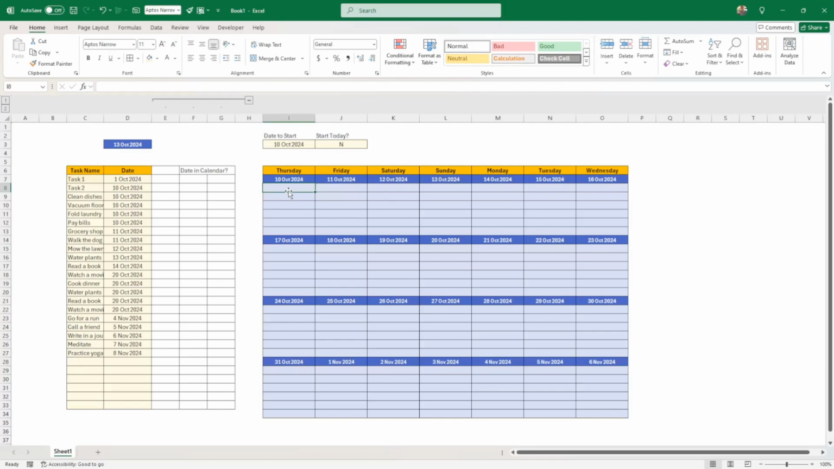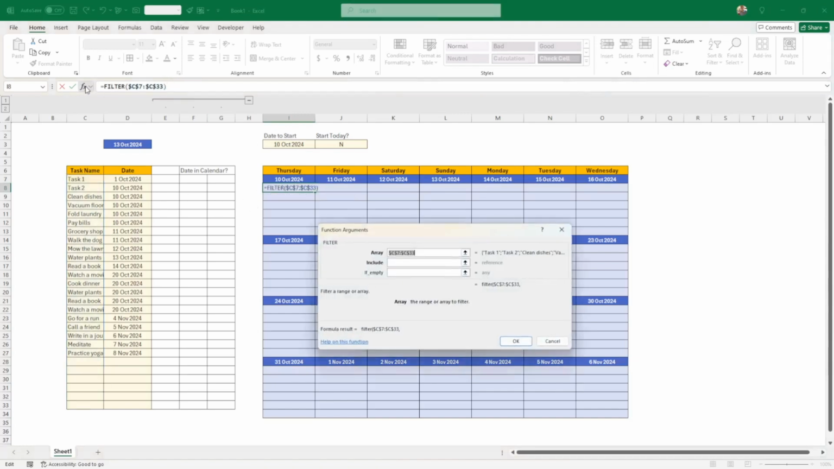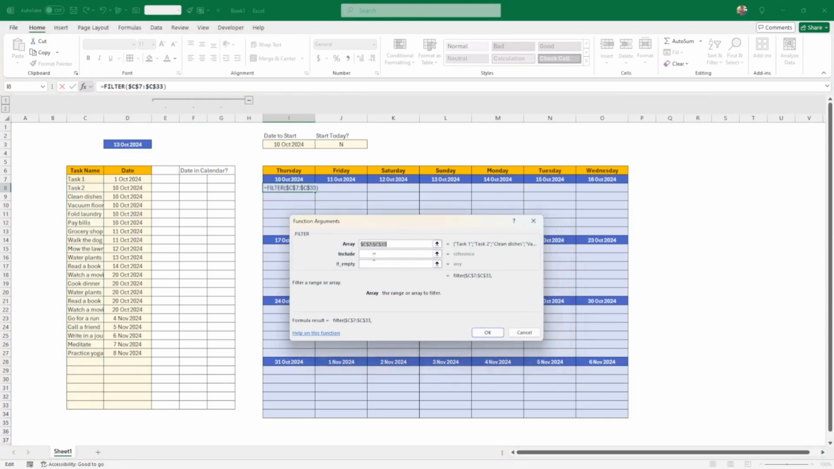Okay, so we want to use the filter function on the array that is here. And what do we want to include? Before we do this, making sure that we press F4, we want to see dollar values all over the place because I want to reuse that formula and I don't want this to change. I'm just going to click on here so it might be a little bit more obvious. And what do I want to include? I want to include this column here, which is the date, pressing F4 again.